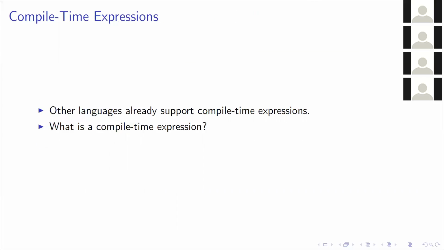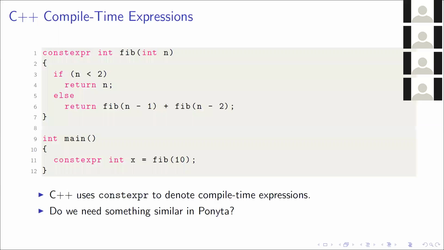Some languages like C++ already support a notion of a compile-time expression. So we start off by looking at what C++ does for compile-time expressions to see if there's any lessons we can take away and apply to Pony. Here's an example of a Fibonacci function which can be evaluated as a compile-time expression. At line 1, we define the constexpr int fib(int n), and this defines fib to be a compile-time method. Then at line 11, we define the constexpr int x and assign to it fib(10).